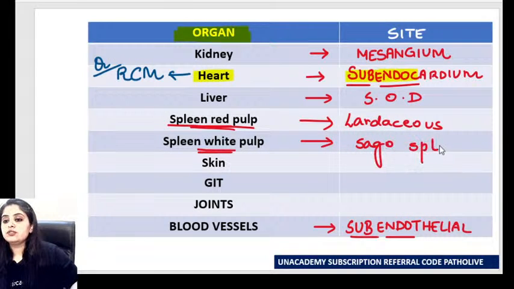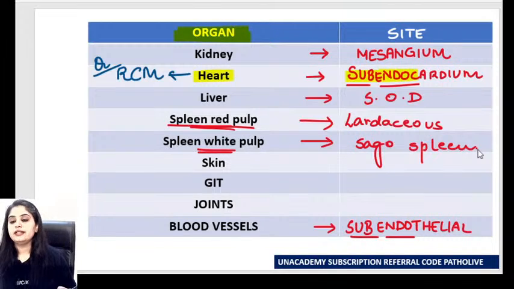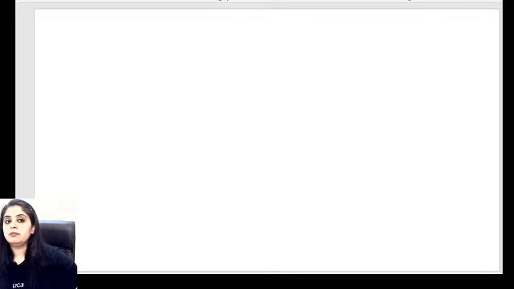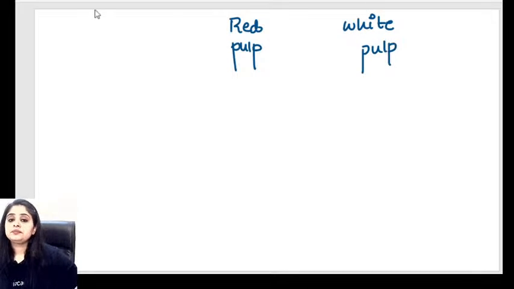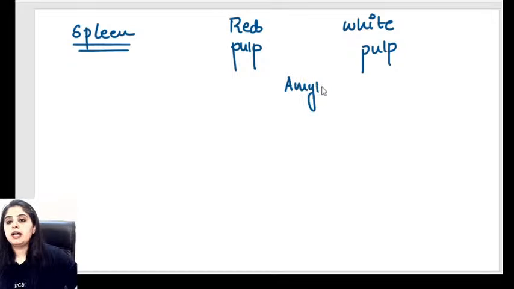So why not we do questions to do with red pulp and white pulp also? Yes, ये भी काफी important है. So what are the summary points of red pulp and white pulp that you have to know for the exam? And that is how ideally you should be studying right now, guys. By reading one table, you should be analyzing everything that you have studied regarding that. Okay, so one is a spleen se related red pulp and white pulp question. My first question to you, the spleen obviously has involvement with amyloid. I will not repeat that. So amyloid दोनों में जाता है and you've told me the names for it. How did you learn them? I hope you remember. Sago.